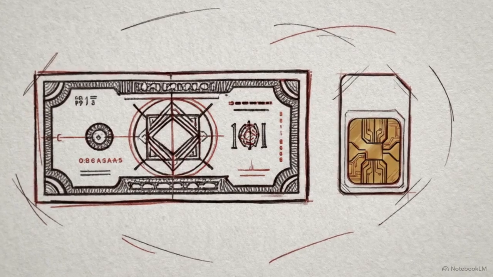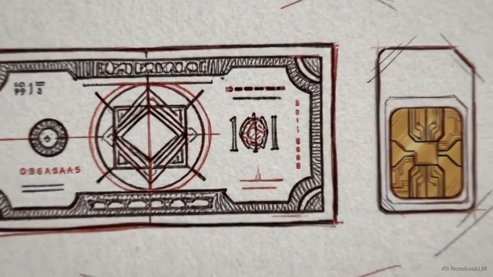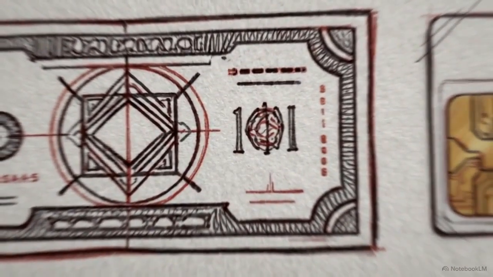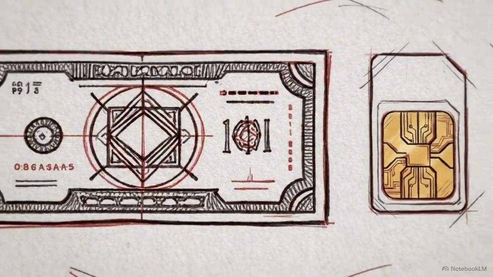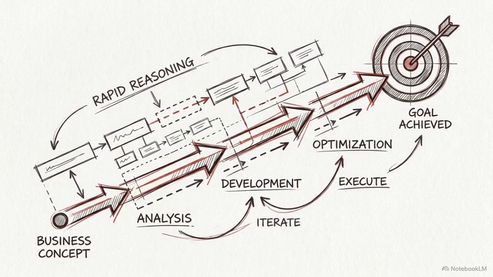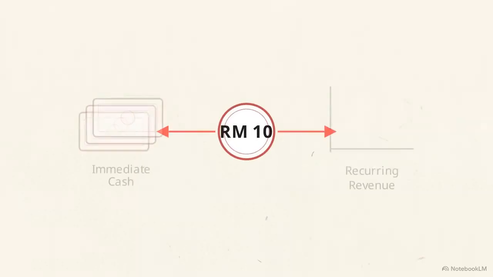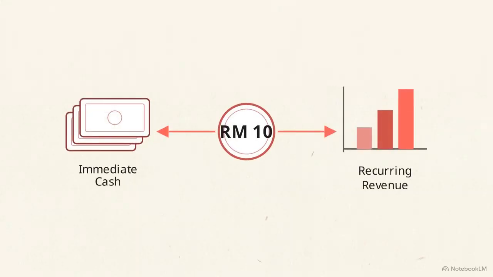Starting a telecommunications business requires millions in infrastructure. But with the Eastel network, you can launch a highly profitable enterprise with exactly 10 ringgit. In the next 6 minutes, we will break down the exact sales workflow you need to turn that initial investment into both immediate cash and recurring passive revenue.